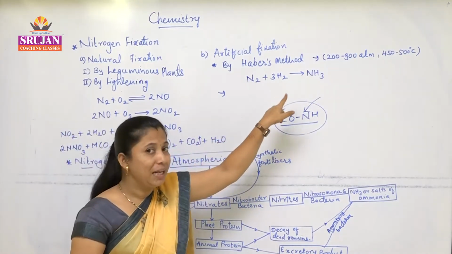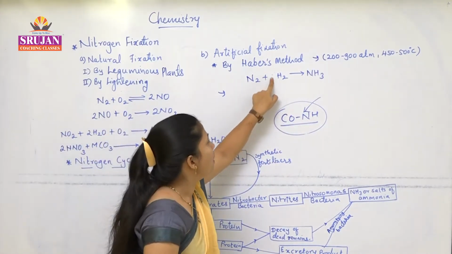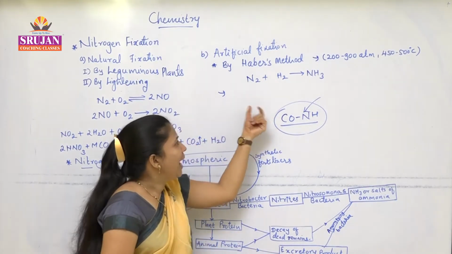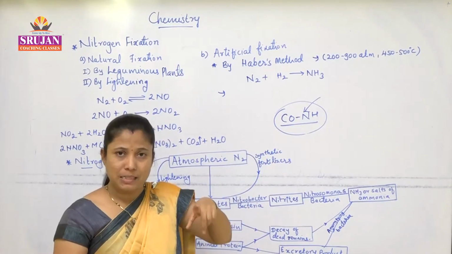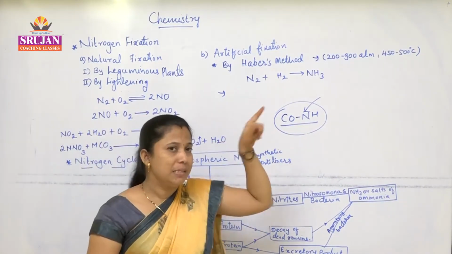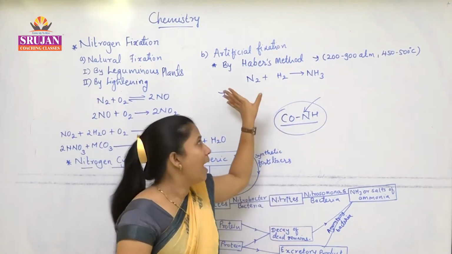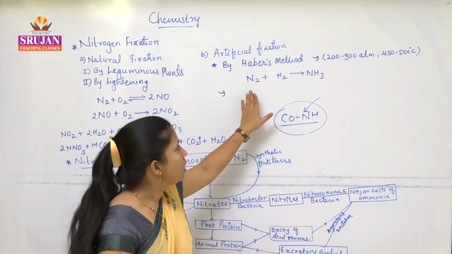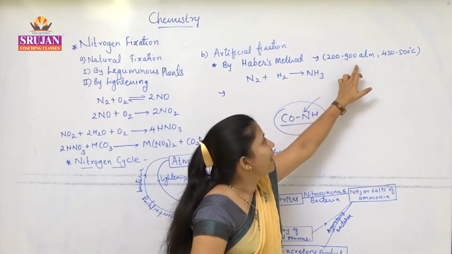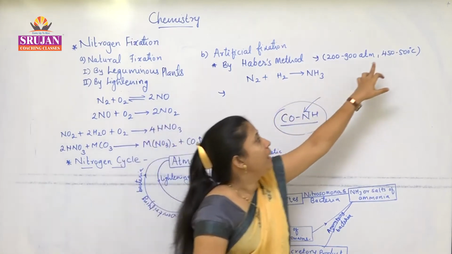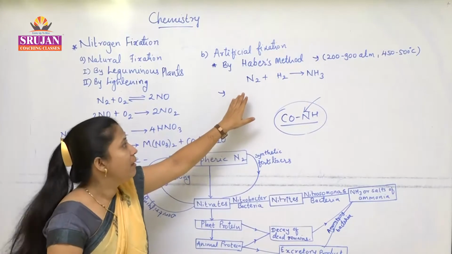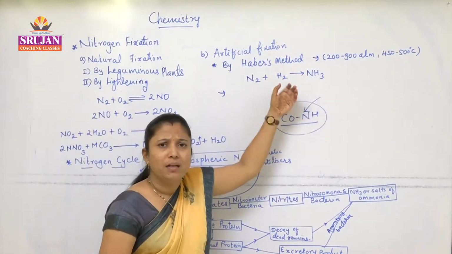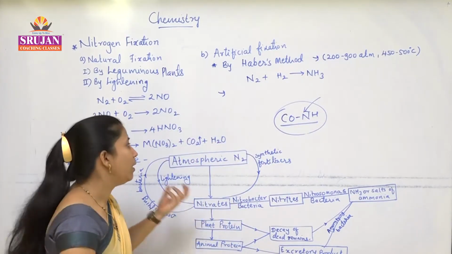If not, students, we have to write the reaction as it is and then try to balance it. In Haber's method, 200 to 300 atmospheric pressure is given, and the temperature maintained is 450 to 500 degrees Celsius, and ammonia is formed. This is the fertilizer which is provided to the plants.